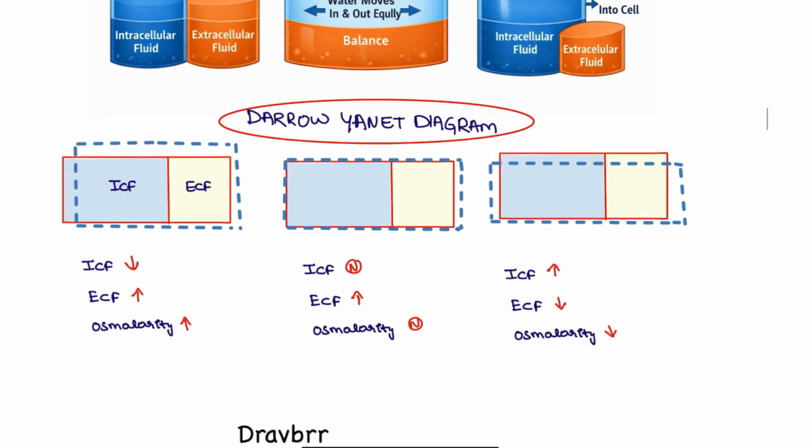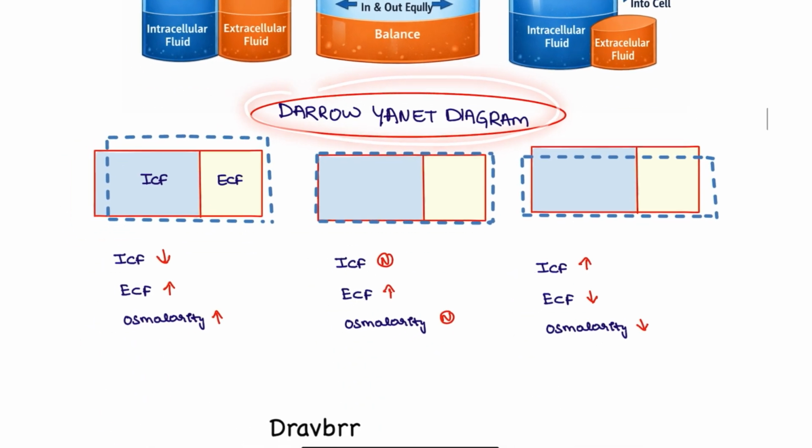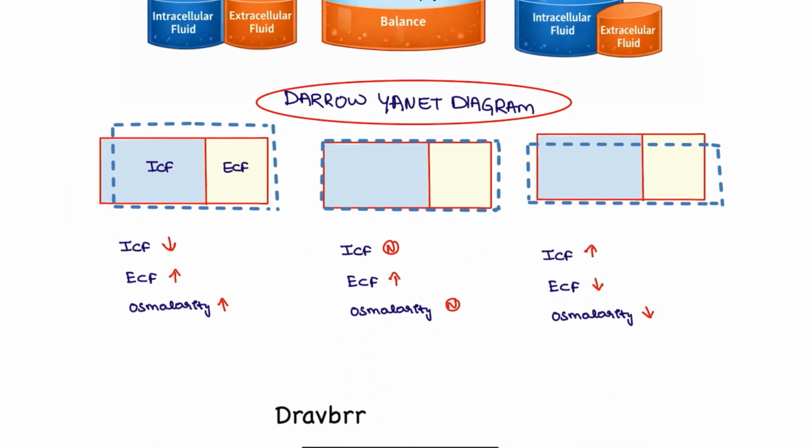Okay, next, the Darrow-Yannet diagram. This is very important for our understanding. In the Darrow-Yannet diagram, the solid lines are the normal, and the outside dotted line is the abnormal. For example, if you give an isotonic solution, the osmolarity is the same and the ICF is the same, but the ECF will be slightly increased.